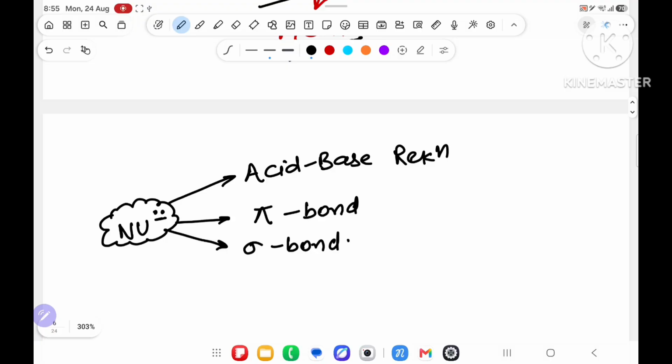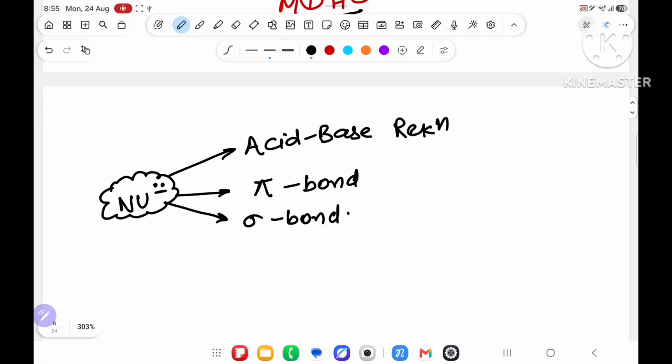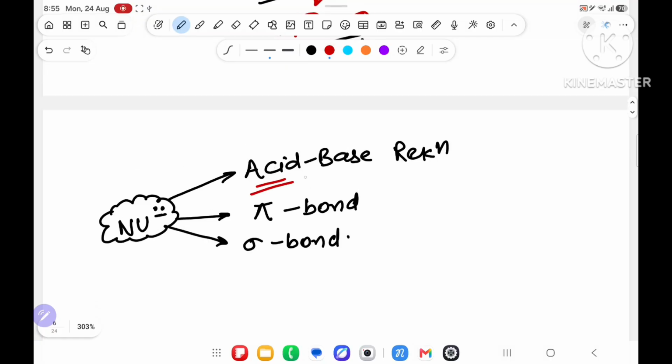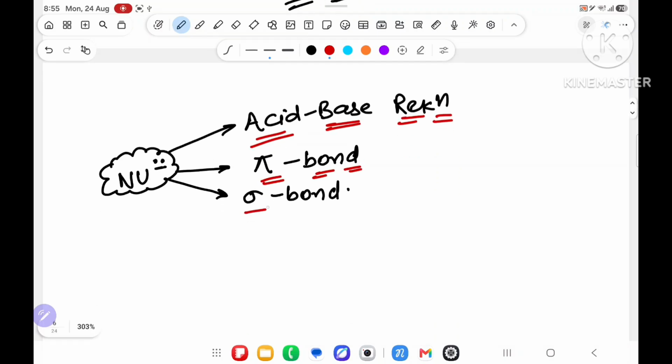Now before starting that topic, I am saying if you see any nucleophile, that nucleophile will first try to do an acid-base reaction. If an acid-base reaction is not possible, then it will try to attack the pi bond. If the pi bond is not possible, then it will try to attack the sigma bond. This is the power of nucleophile, everywhere.